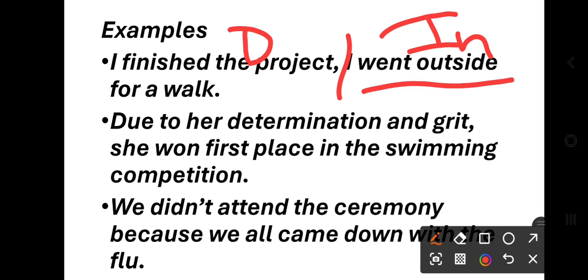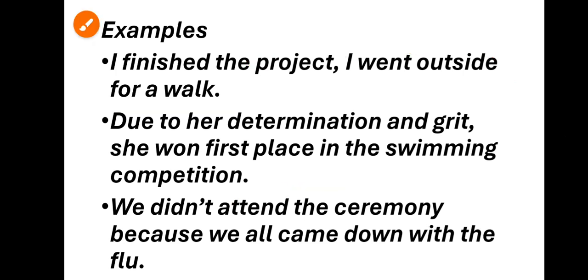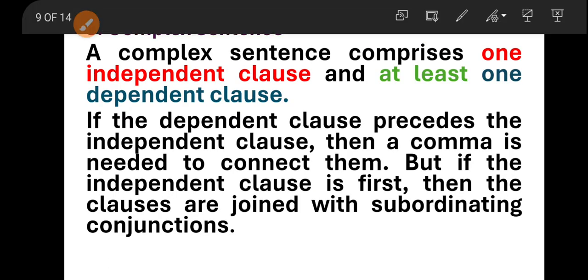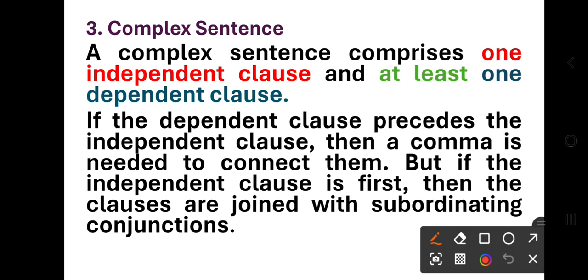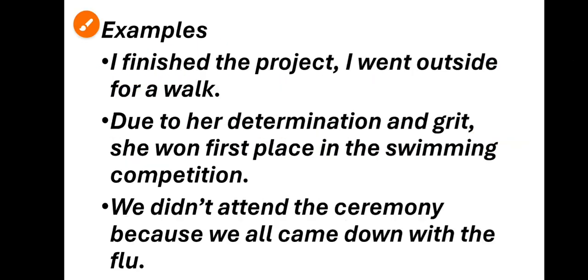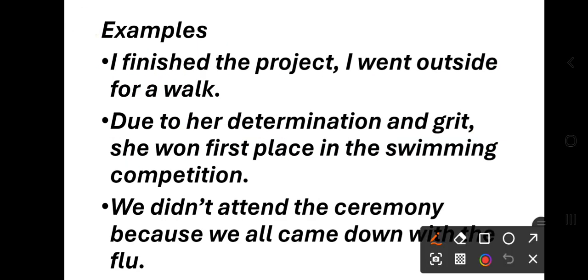I went outside for a walk makes complete sense, that is the independent clause. So first comes the dependent clause, then a comma, then the independent clause.